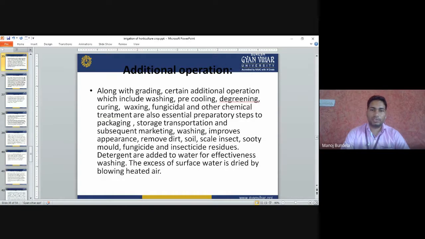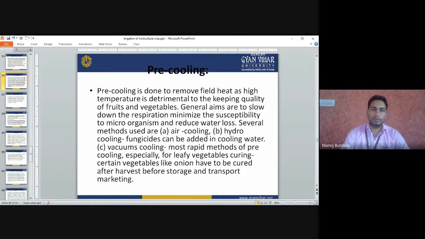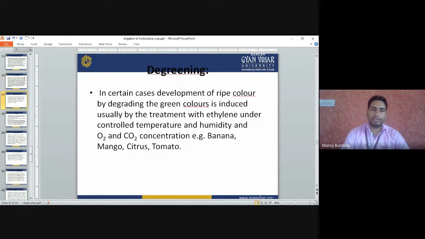Additional operations we are discussing now. In additional operations, pre-cooling we already discussed in the last class. Pre-cooling has three types, I told you: air cooling, hydro cooling, and vacuum cooling. Vacuum cooling is mainly used for vegetable crops. Then degreening: in certain cases, development of ripe color by degrading the green colors is induced, usually by treatment with ethylene.